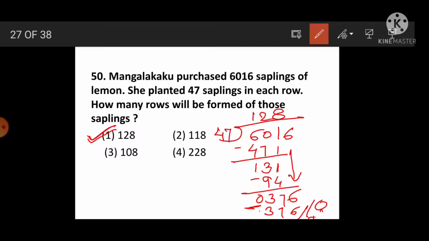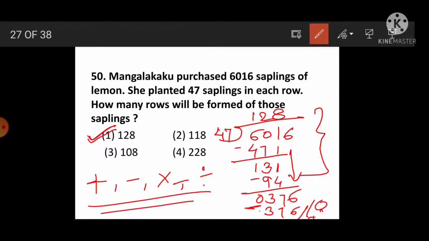See, understood? Students, read the question carefully and see what is asked. For that, you can think for 2-3 seconds and only then solve what operation is given there. Operation means not the operation in a doctor's sense. Plus, minus means addition, subtraction, multiplication or division. These all are the mathematical operations in maths. Okay, we have to check what is given in the question carefully and then only solve.